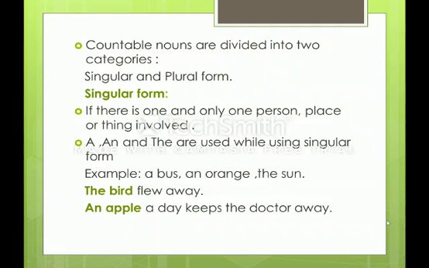So countable nouns are divided into 2 categories. The first one is the singular and the second one is plural. Coming to the singular form, again as the name tells, single. If there is one and only one person, place or thing involved, it is called a singular form. A, an and the are used while using singular forms. See for example, a bus, an orange, the sun.